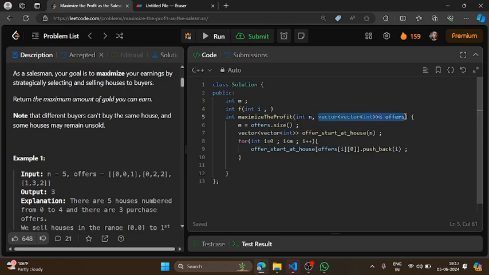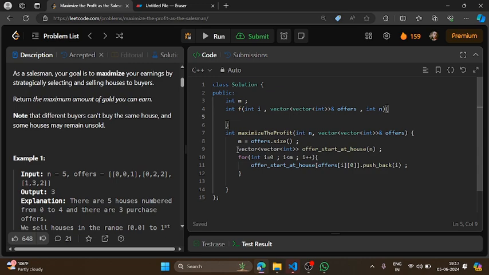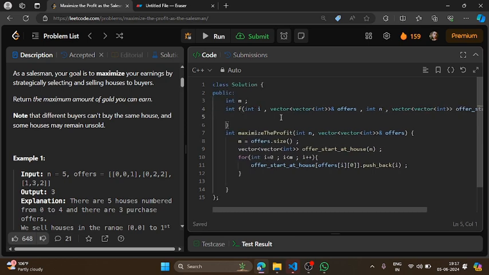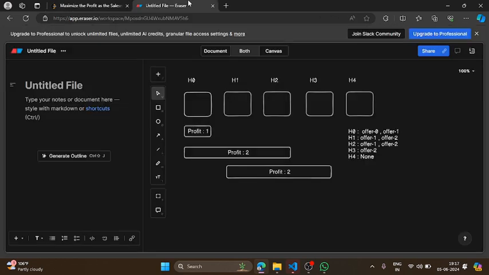This will be the offers vector, I will pass this also, and one more thing, this particular vector. Okay, so now let's understand first.